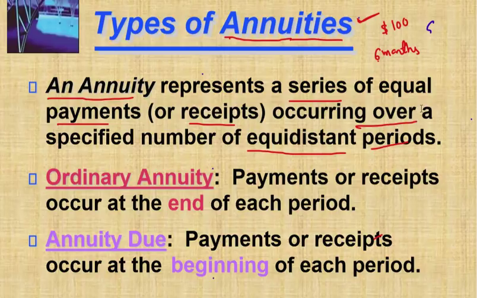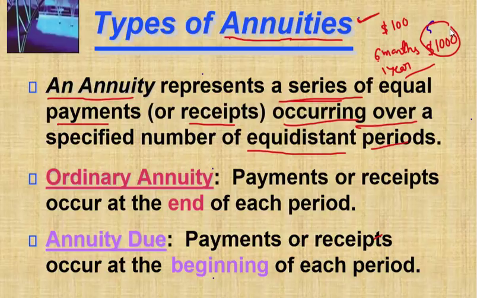So this is annuity. For example, every year you are receiving $1,000 over a period of time. It is a series over a period of time. This is also called an annuity. The thing is, every 6 months or every 1 year you are getting, either at the beginning of the 6 months or the beginning of the year, or at the ending of the year or the ending of the 6 months. So these are two types, right?